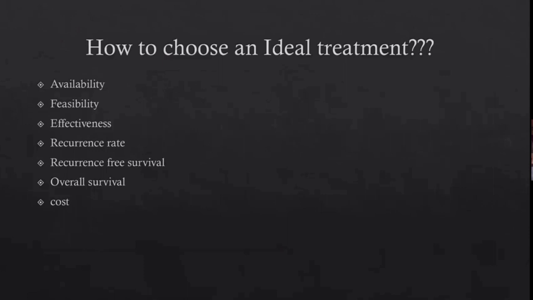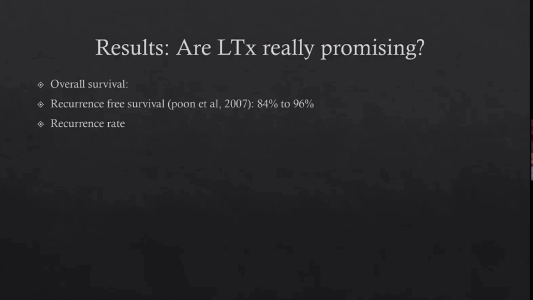We should see that this treatment should be available for the patient. It should be feasible. Then the treatment should give a good amount of effectiveness in the form of reduced recurrence rates, good recurrence-free survival, and it should add up to the overall survival as well. And cost should be within limits so that it is affordable for the patient. So these are the general guidelines by which we can choose the ideal treatment for these patients.